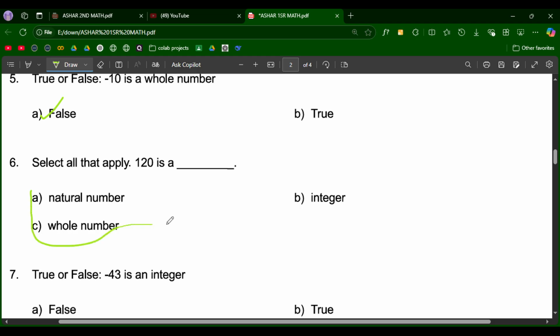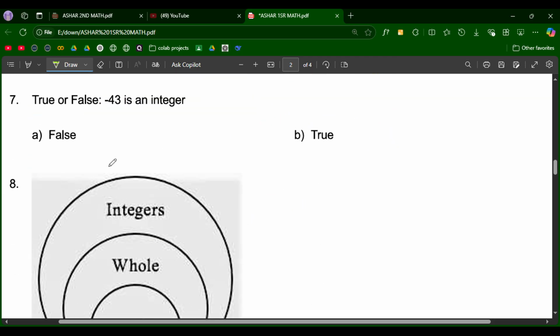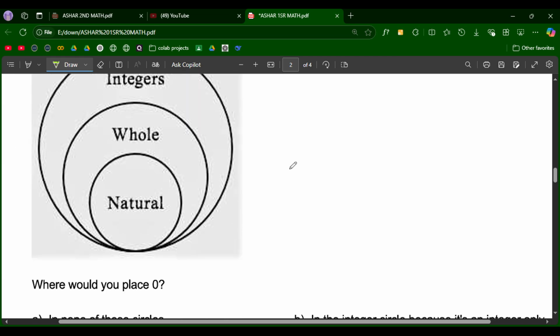These all apply on 360. Oh, 120, sorry. True or false? So this is integer and this is true because 43 is an integer, that is true. Very good.